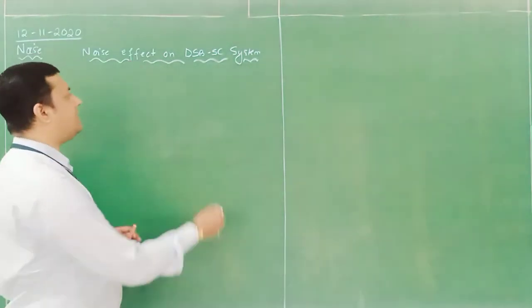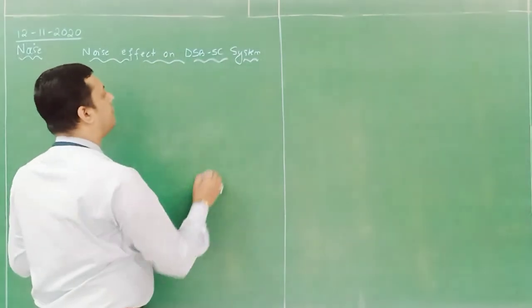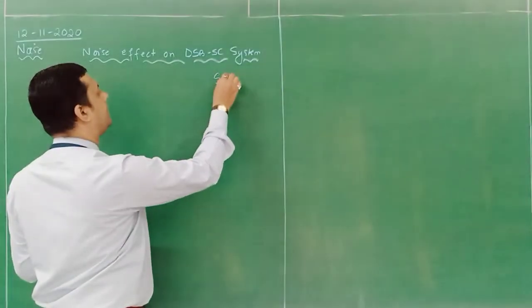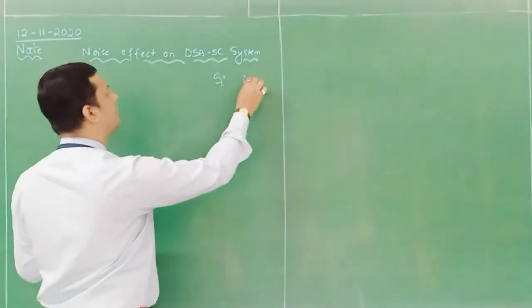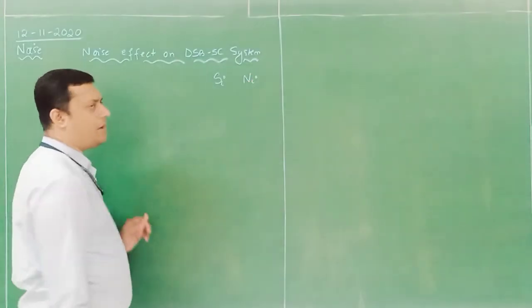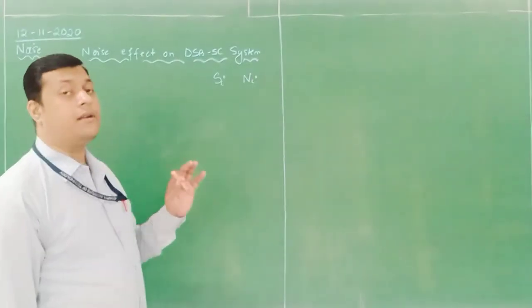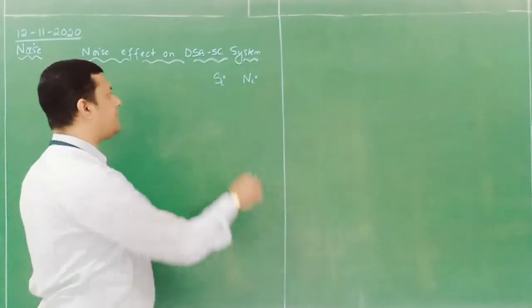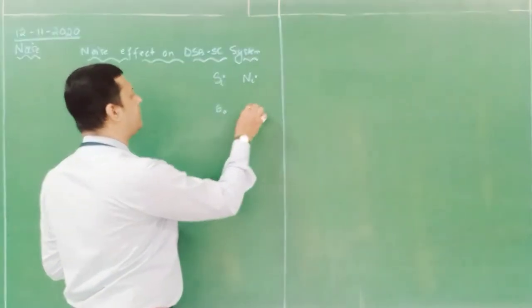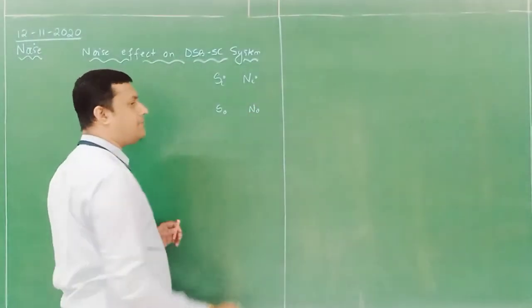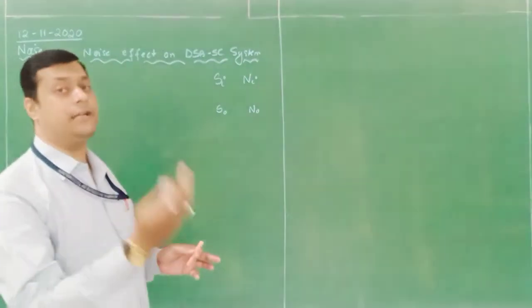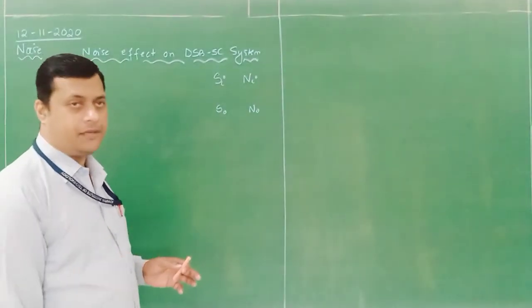So that means three things we have to calculate. First, we need to identify input signal power and input noise power, after the band pass filter. Then output signal power and output noise power, where the output of a detector passes through an LPF.